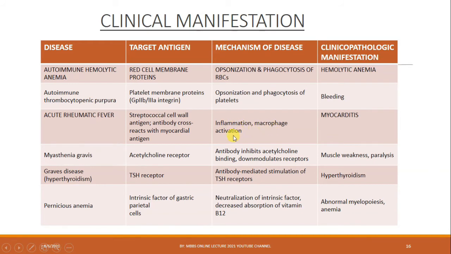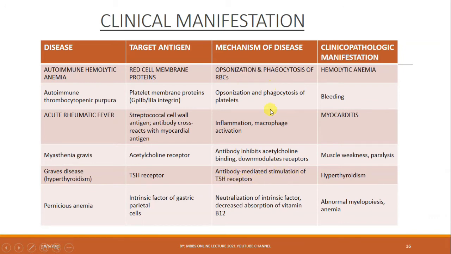Myasthenia gravis, what is the target antigen? These are acetylcholine receptors. Antibody inhibits acetylcholine binding and downregulates receptors. So muscle weakness and paralysis is the clinicopathological manifestation. Graves' disease, hyperthyroidism. In this, the antibodies are targeted on TSH receptors. Antibody mediated stimulation of TSH receptors. This is the mechanism. What does it cause? It causes hyperthyroidism.